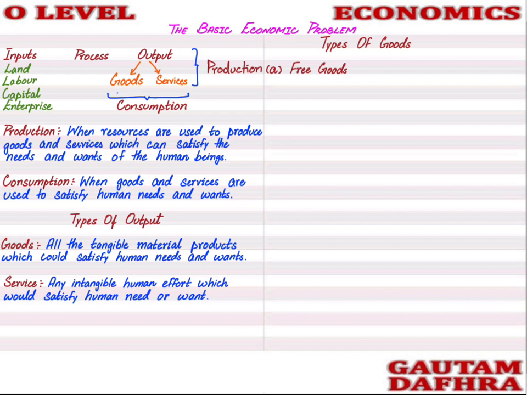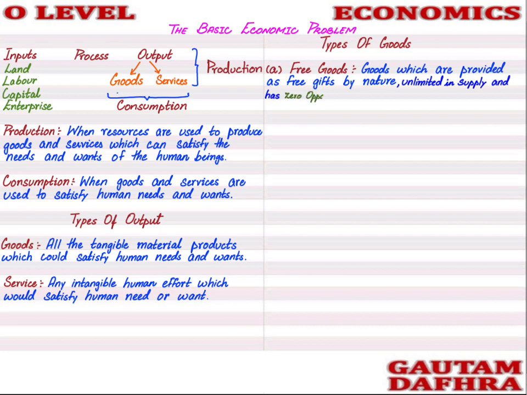Free goods are goods which are provided as free gifts by nature, they are unlimited in supply as well, and they have zero opportunity cost. Let me first help you understand what opportunity cost is.